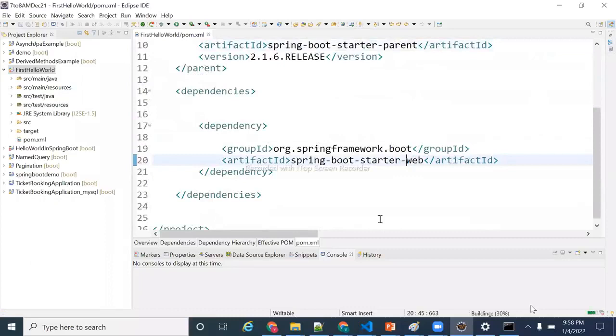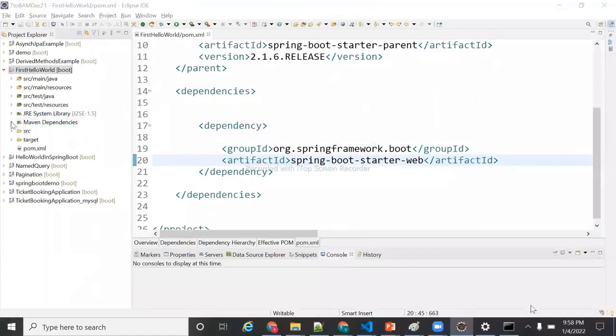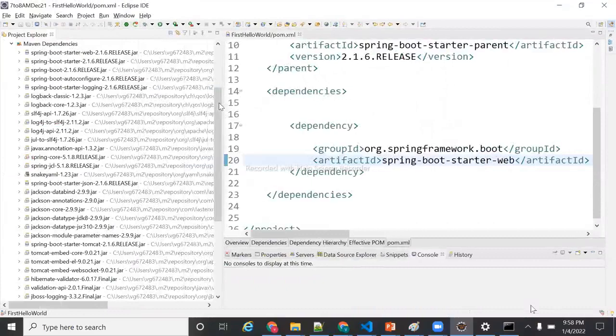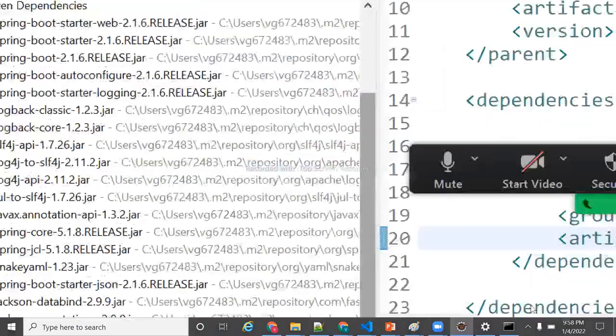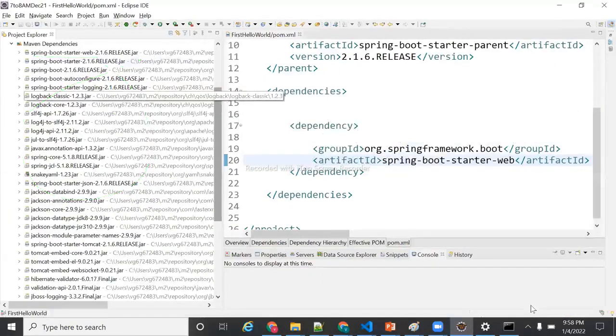Now you saw that it is building and it is downloading the Maven Dependencies folder. You saw that the Maven Dependencies folder came. Initially it was not there. Now slowly it came. Now it has downloaded these many jars for Spring Boot starter web.